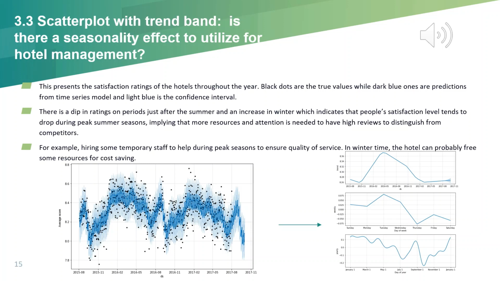As a conclusion, we can see that there is a dip during summertime and an increase of as much as 6% in average score during the winter. And this could be a good reference for the management so that they can have different strategies for different seasons. For example, the hotels can hire some temporary staff or provide special training courses for the employees during the peak seasons. In wintertime, hotels can probably free some resources for cost saving if they're not doing so well financially.